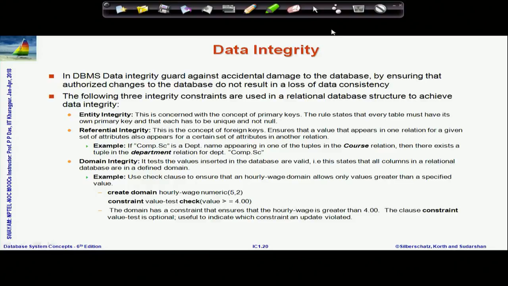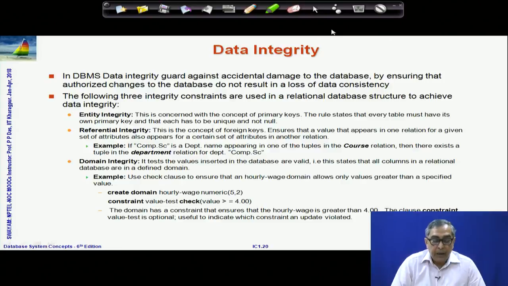There are different concepts. One is entity integrity, which primarily comes in terms of the primary keys. There is referential integrity, which is the concept of foreign key. If two relations are related by a relationship, so I have an instructor relation and a department relation, and we say that the instructor works for that department, then in the instructor relation, the department in which he works will feature.